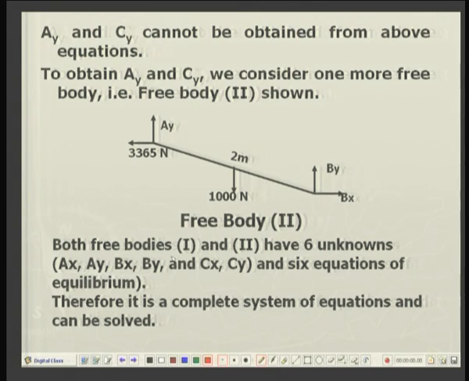So, in the rod AB we have already determined that 3365 is the reaction in the horizontal direction, and this is the force 1000 newtons, the length is 2 meters, and the unknown reactions are Ay, Bx, By. So, total unknowns are 3, and the equations available in the plane for equilibrium are also 3. It means we will be able to solve the problem.